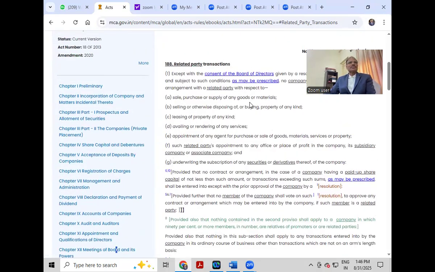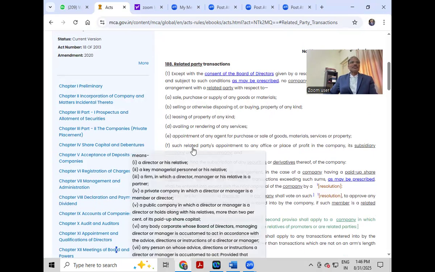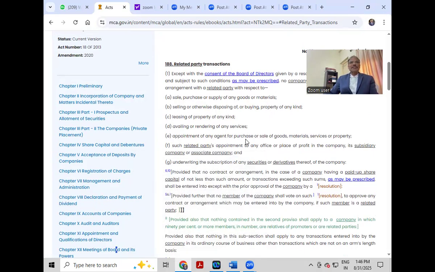Related party transactions with respect to sale, purchase, or supply of any goods or materials, selling or otherwise disposing of, or buying property of any kind, leasing property of any kind, availing or rendering of any services, appointment of any agent for purchase or sale of goods, materials, services, or property.